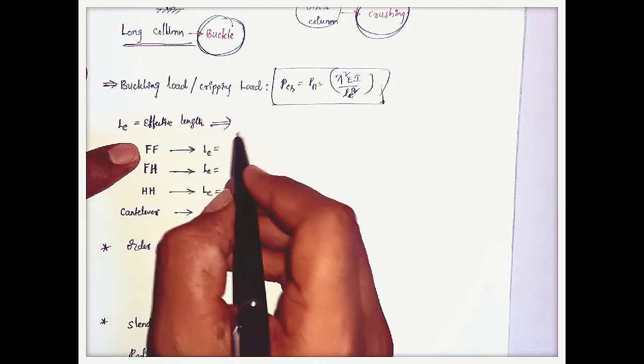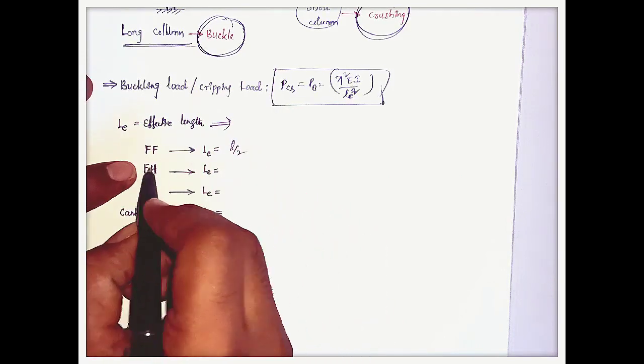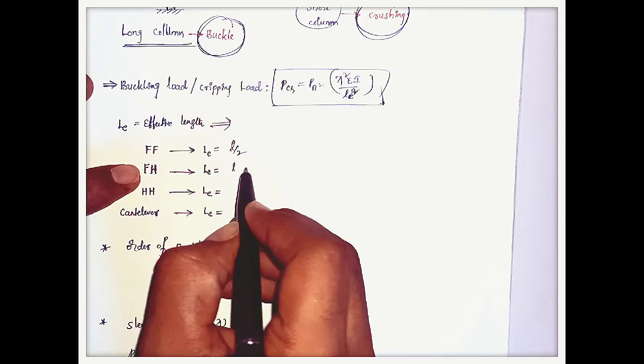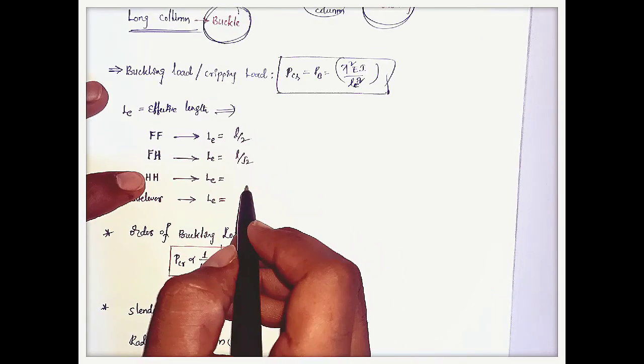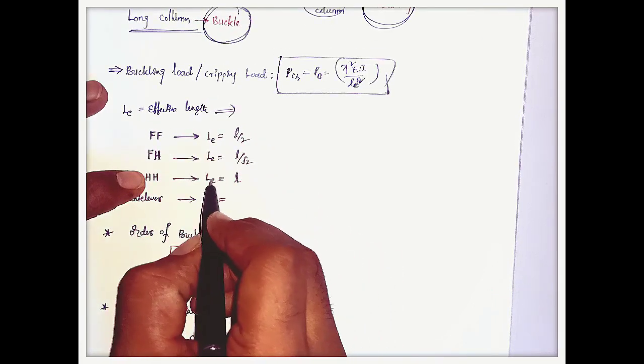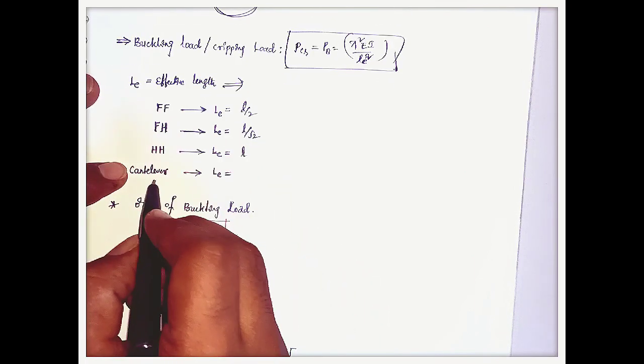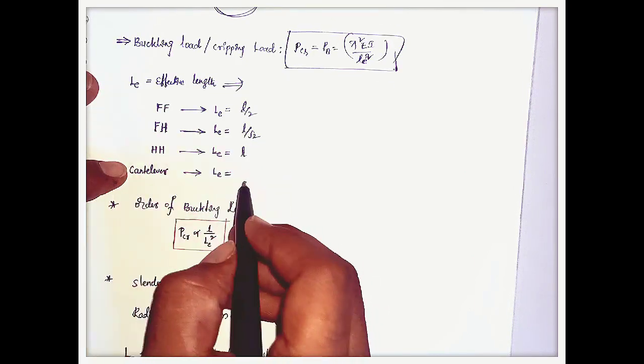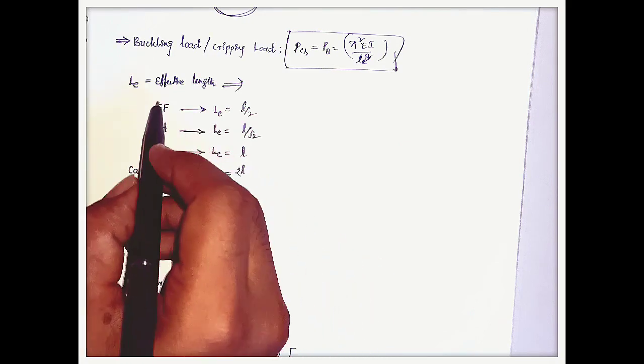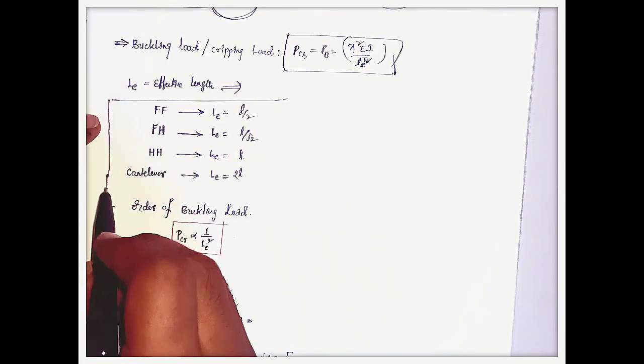If both ends are fixed, the effective length is L by 2. If one end is fixed and the other end is hinged, it is L by root 2. If both ends are hinged, LE is L only. For a cantilever beam, fixed at one end and free at the other end, it is 2L. Okay, these are the different effective lengths for the different beams.